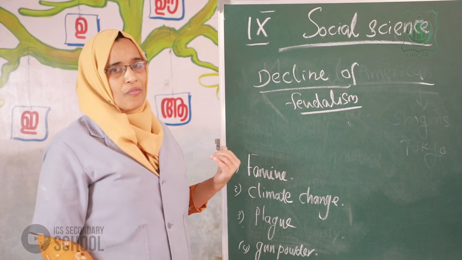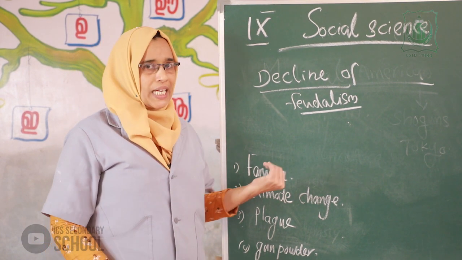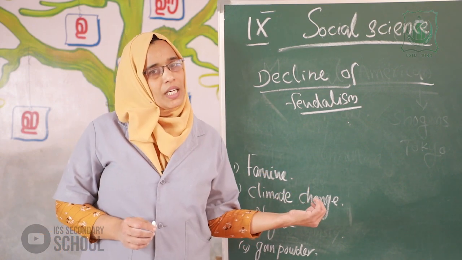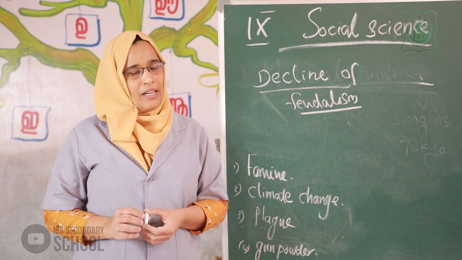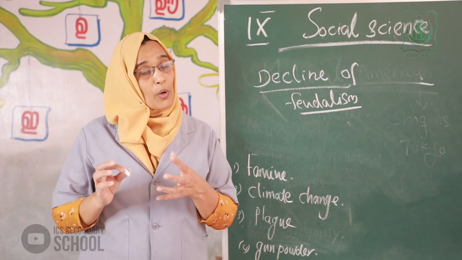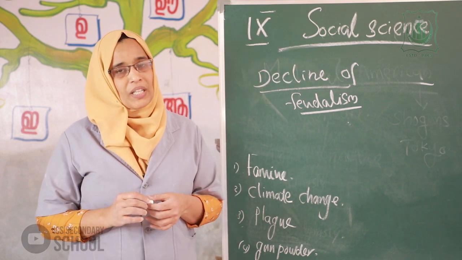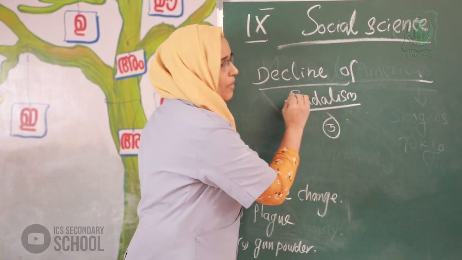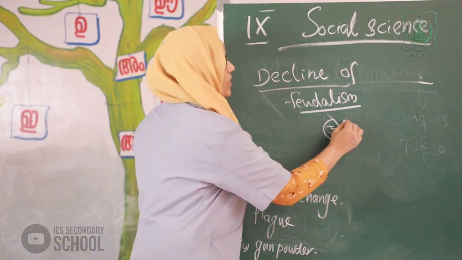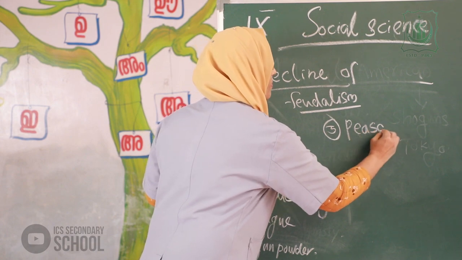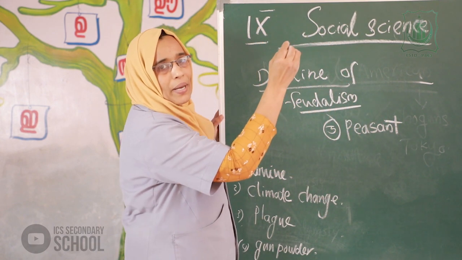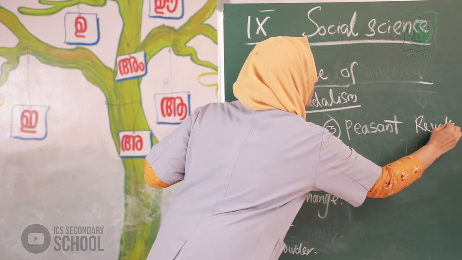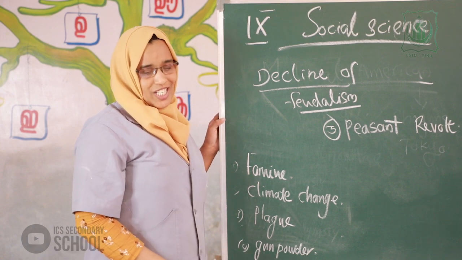First point, famine. Second point, climate change. Third point, plague and black death. Fourth point, the king's monopoly of gunpowder. Then fifth point, peasant revolt.